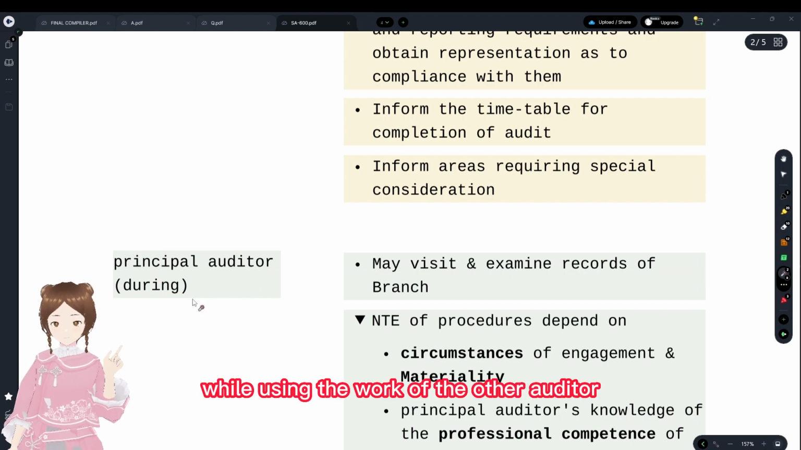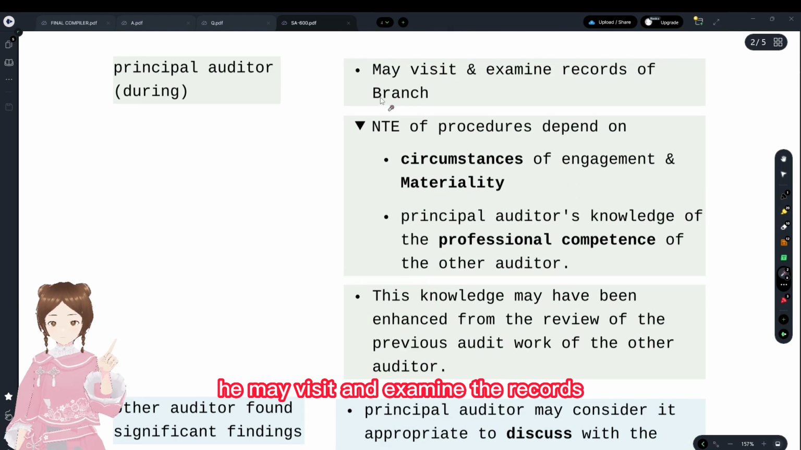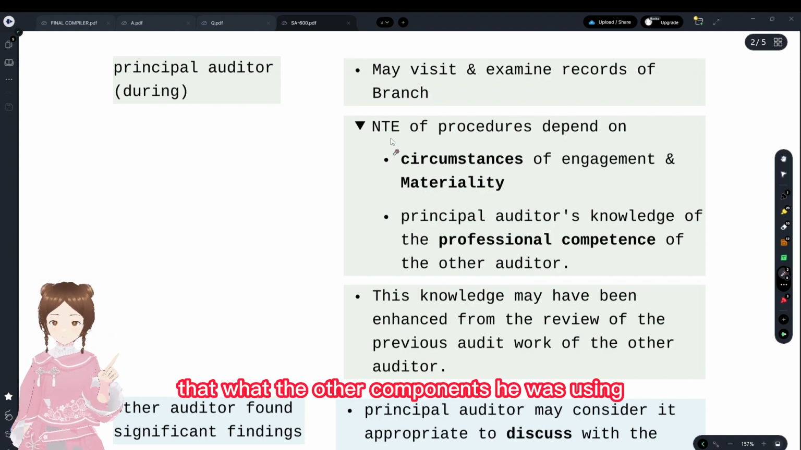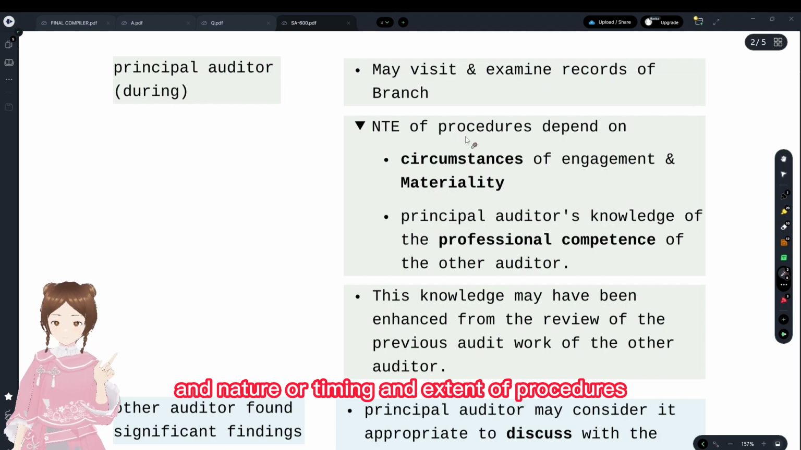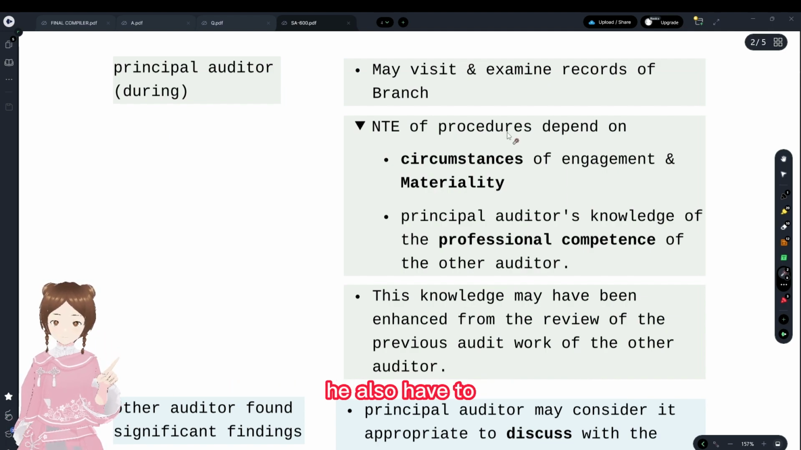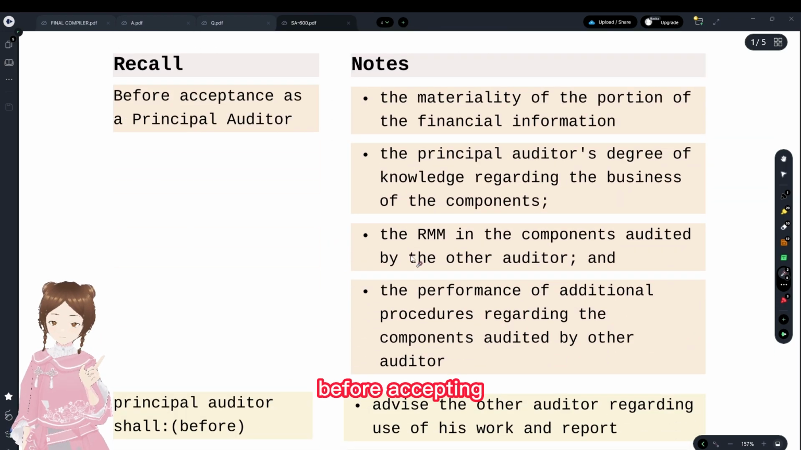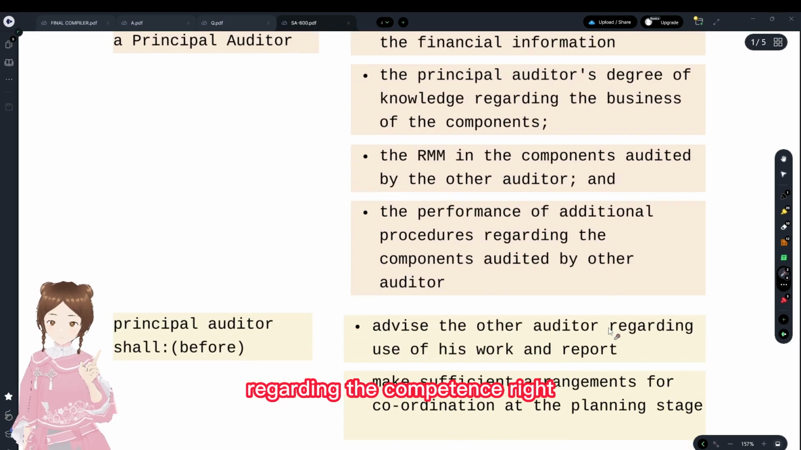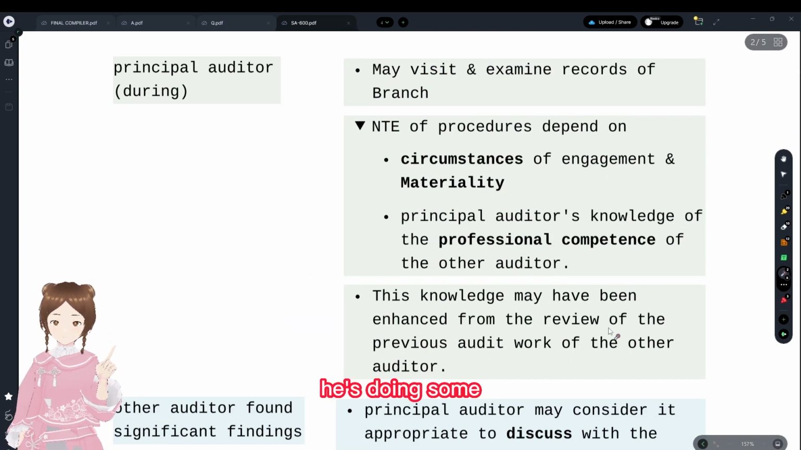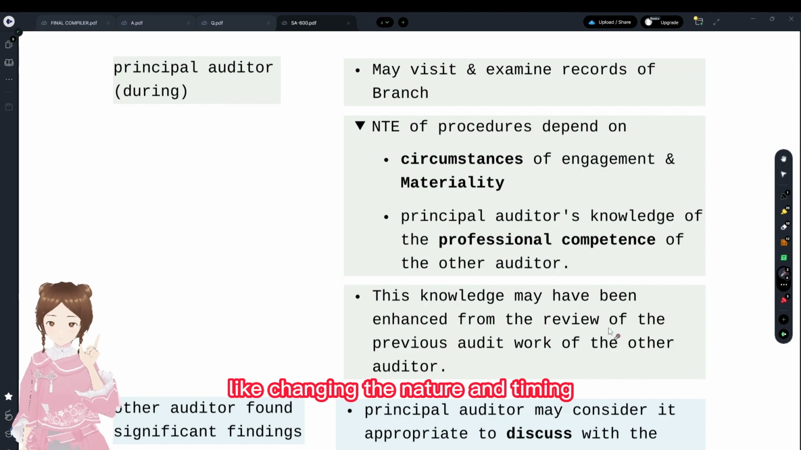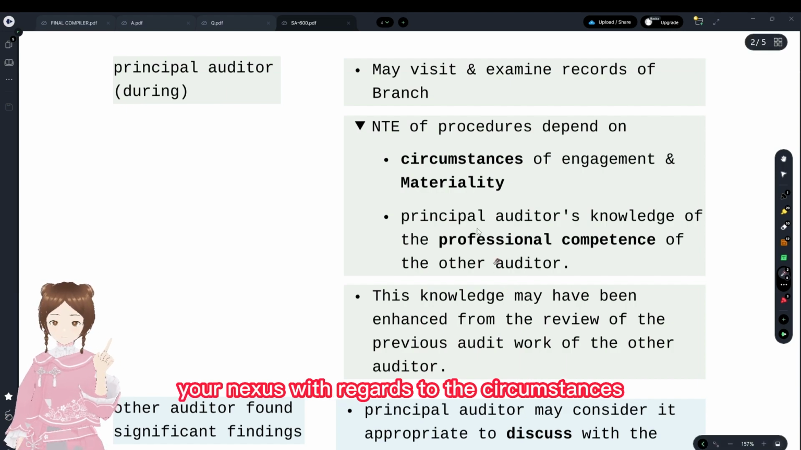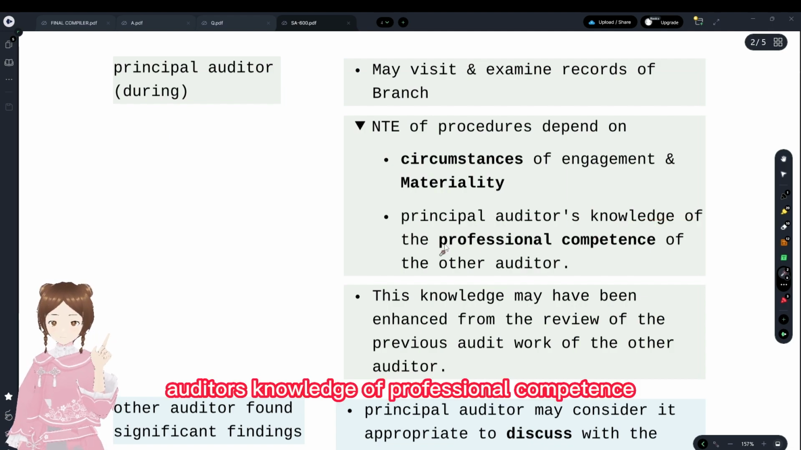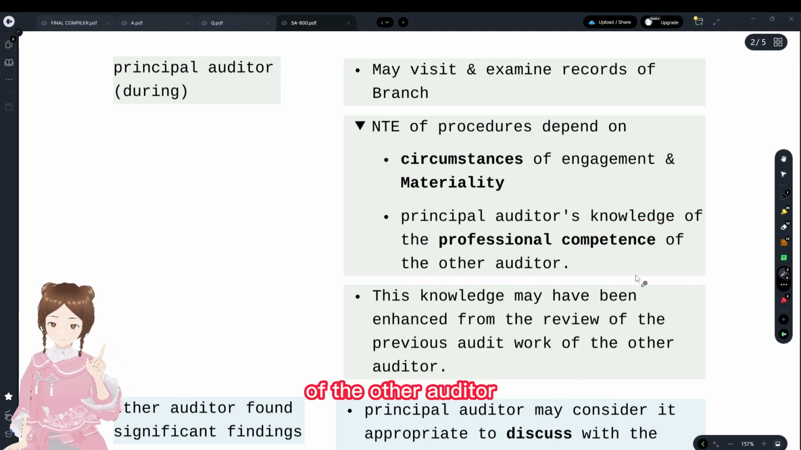While using the work of the other auditor during the audit, he may visit and examine the records of the branch, the other components he is using, and the nature, timing, and extent of procedures depend on that. He also has to perform such additional procedures regarding the components. He is changing the nature, timing and extent with regards to the circumstances, materiality, and the principal auditor's knowledge of the professional competence of the other auditor.